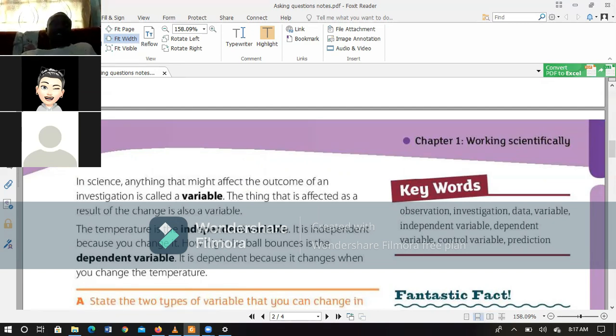When investigating this, there are factors that can affect the outcome of the investigation. For example, when we look at how it can be treated, we are looking at factors such as temperature. Temperature affects the outcome. Age affects the outcome. Sex can affect the outcome.